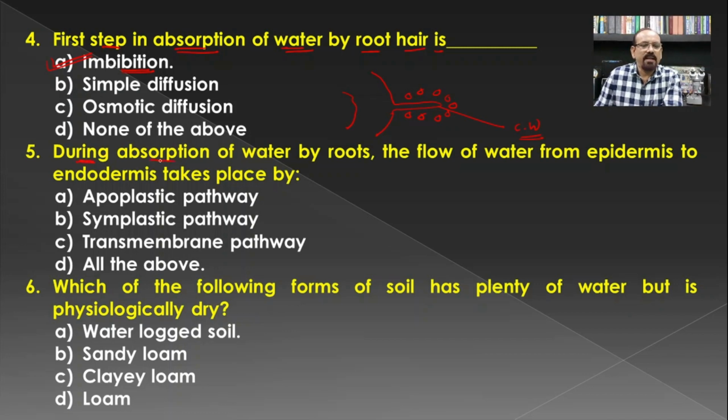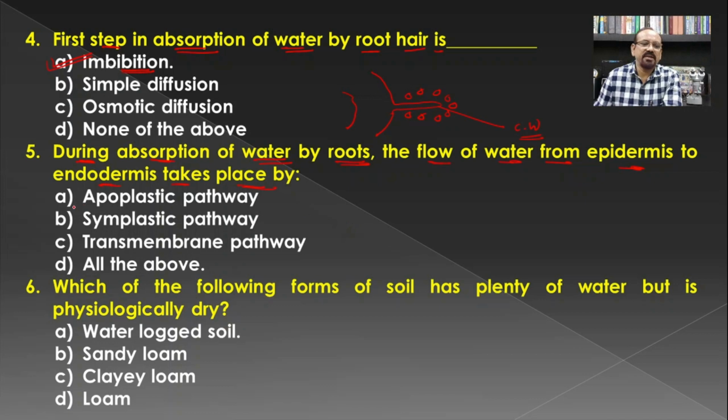Then during absorption of water by roots, the flow of water from epidermis to endodermis takes place by, if we see the transport of the water, through the cell wall, through the plasma membrane, and through the lumen as well as through the plasmodesmata.